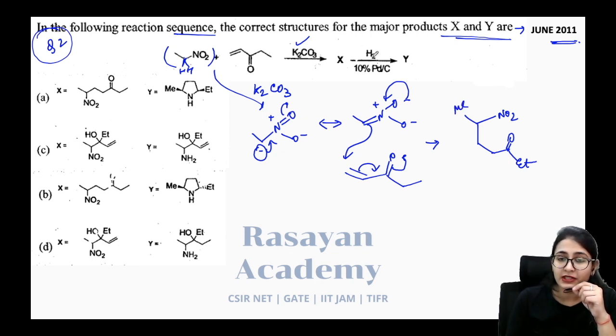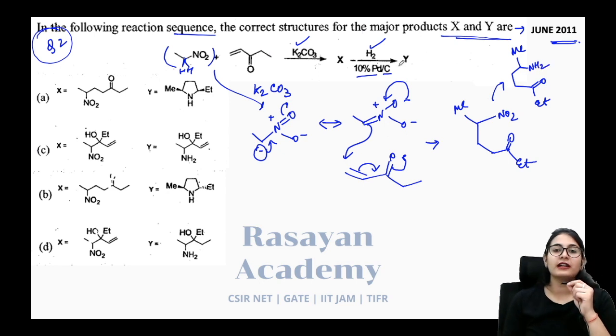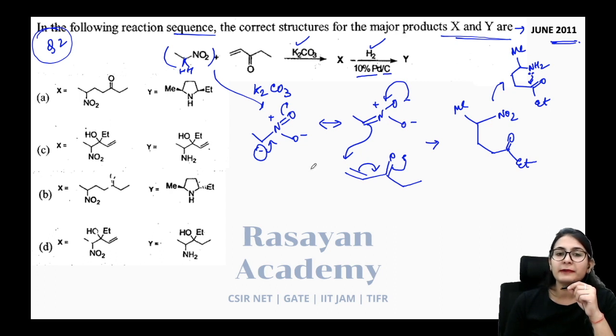Now in the next step you see there is hydrogen, 10% Pd/C, which means this is going to convert the nitro group into the amine group. So Me, C double bond O Et, and definitely the carbonyl group does not reduce in the presence of hydrogen palladium catalyst, right? No, it doesn't happen. So 1, 2, 3, 4, and 5. Now the nitrogen could attack over here onto this carbonyl carbon. But the question is about the stereochemistry. So till now it is very, very simple.